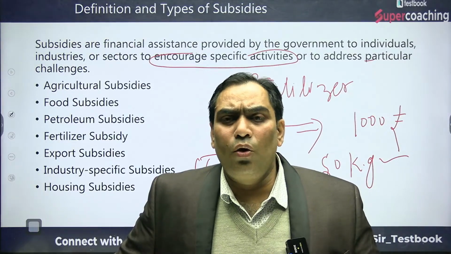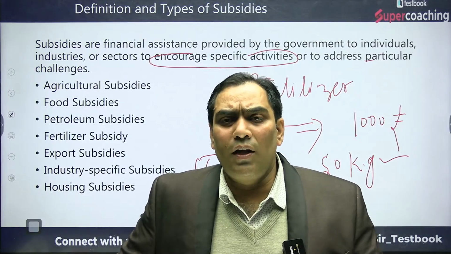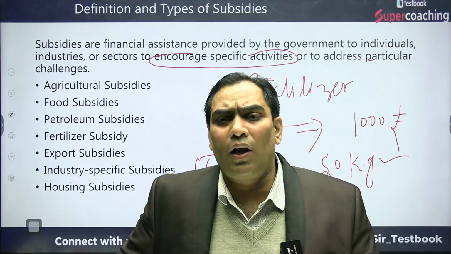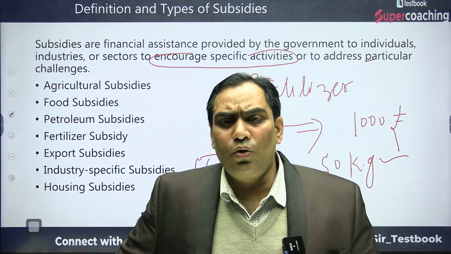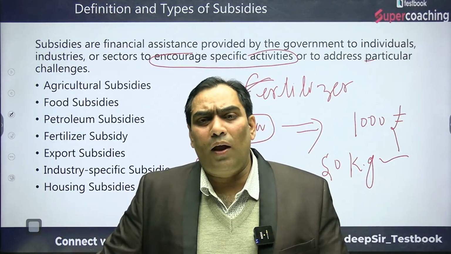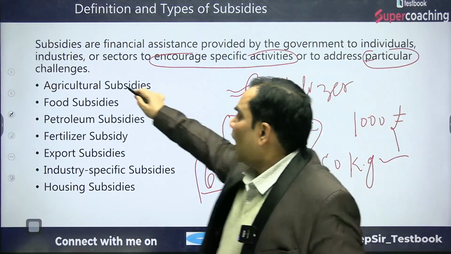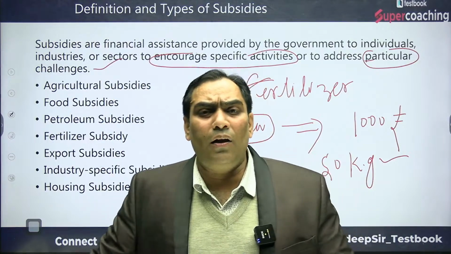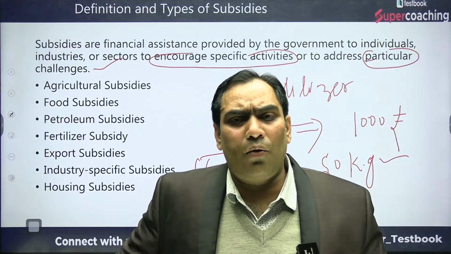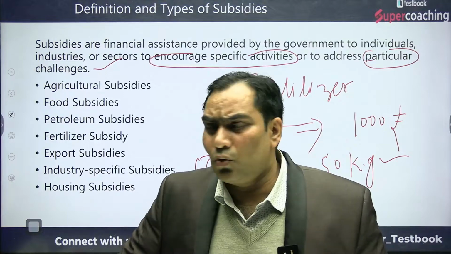So what is the purpose of this MSP? The purpose of MSP is to increase the production of wheat and rice, so that food security can be ensured in India, so that no one should sleep without two square meals. So this is, again, nothing but addressing a particular challenge. And what is that challenge? The challenge of food security, and for that the government of India announces the MSP, and MSP is nothing but a subsidy. So this is the meaning.